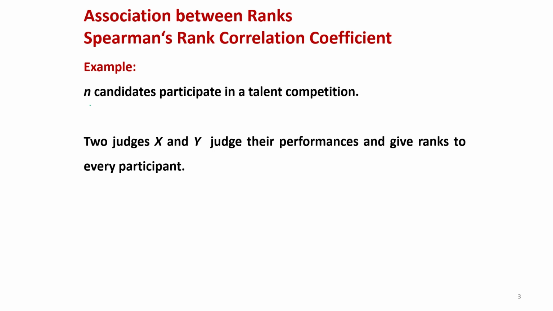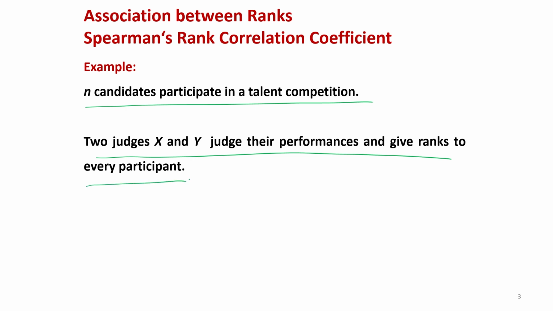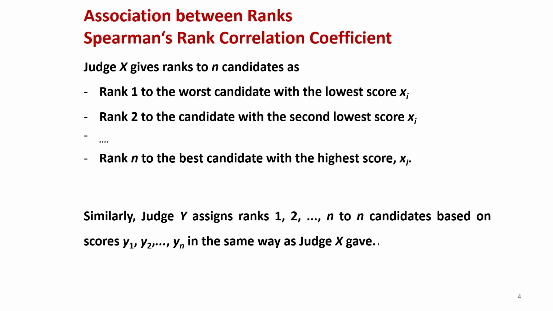As I gave you two examples, suppose there are n candidates who participate in a talent competition, and there are two judges who are judging their performance and giving ranks to each of the participants. Now suppose the judge gives ranks to the n candidates such that rank 1 is given to the worst candidate with the lowest score, say x_i.